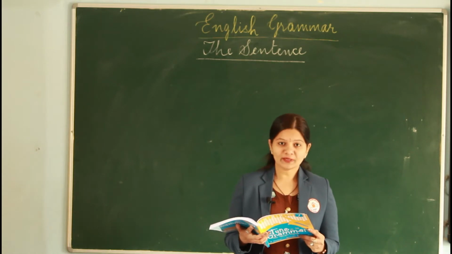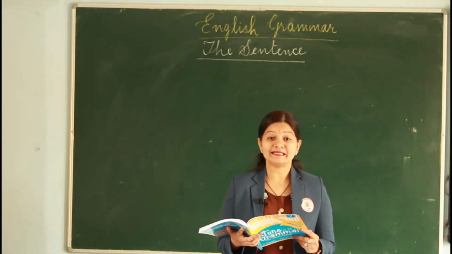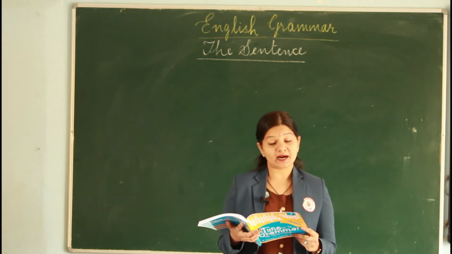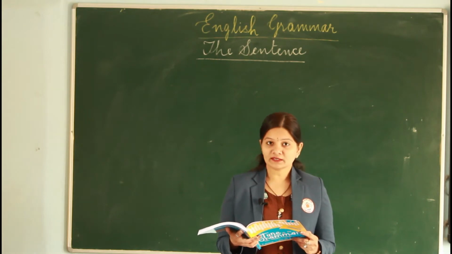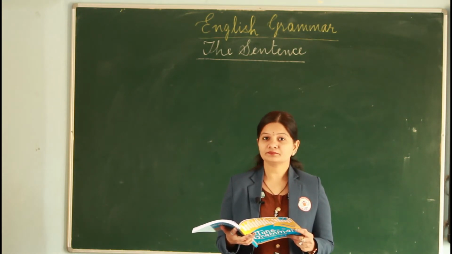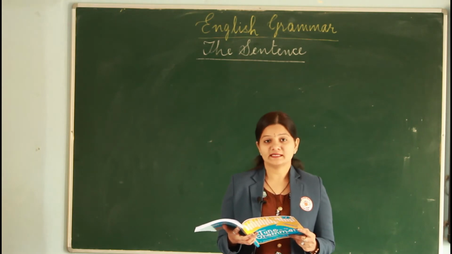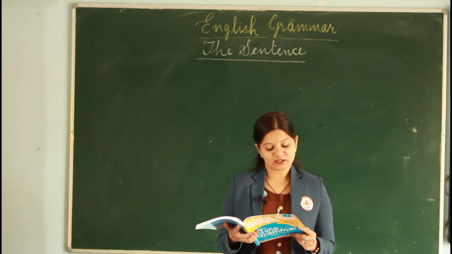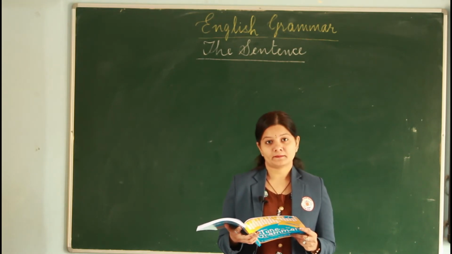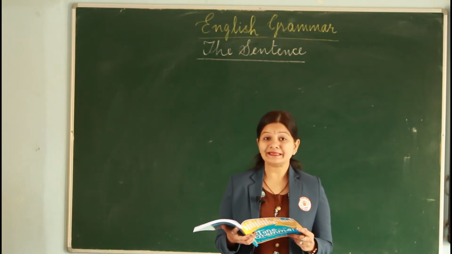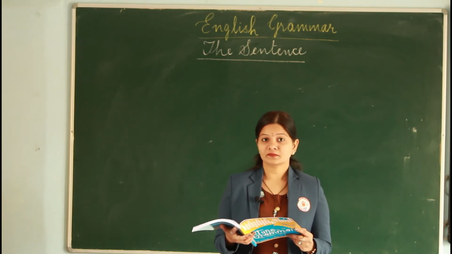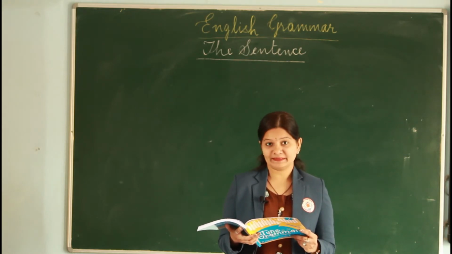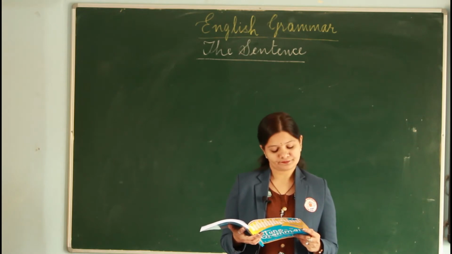So children, now make an attempt to identify the complete sentences. Meena is a brilliant artist. So what do you think? Isn't it a complete one? Yes, it is. Second one. A cup of tea for me. Is this complete? Well, I think if you add please to it, then it would be complete. So you skip the second one.